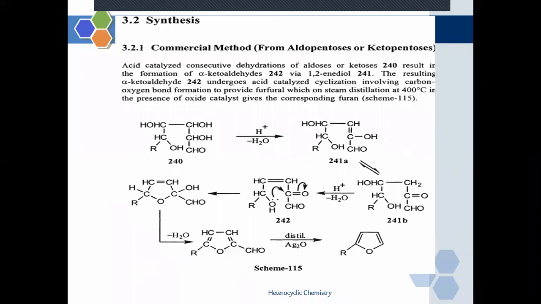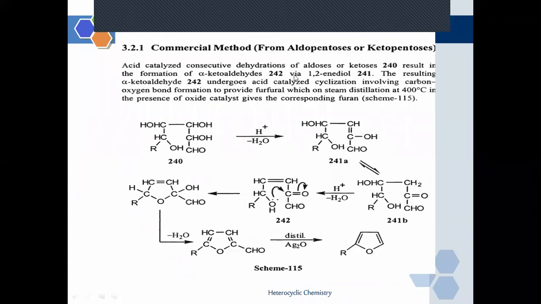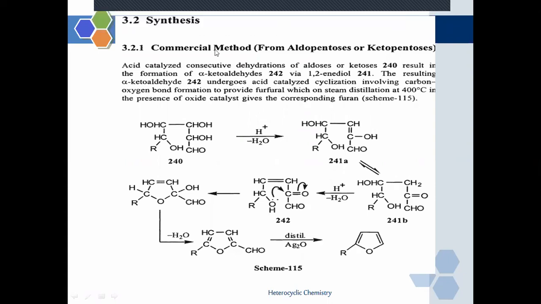What we have discussed up till now is what types of 5-membered heterocyclic compounds we are going to study, what the objectives behind this study are, what their synthetic importance is, and we have studied the sources of furan. Now we are studying in depth the synthesis methods of furan. So this is a commercial method to obtain furan